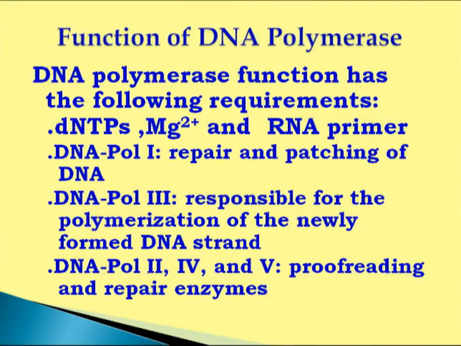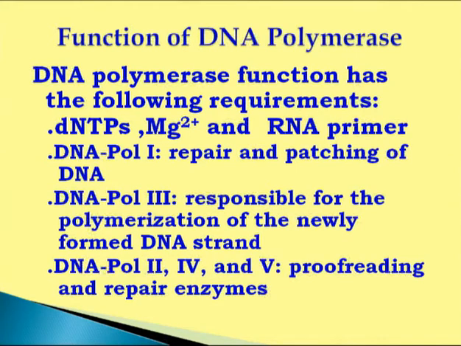Now, what is the basic function of DNA polymerase? As I said, it is responsible for addition of nucleotides always in the 5' to 3' direction, but it must have certain requirements. If these requirements are not provided, then this enzyme will not work. DNA polymerase III is a highly efficient enzyme in vivo. It does not work in vitro. In vitro, DNA polymerase 1 is good, but in vitro DNA polymerase III never works.